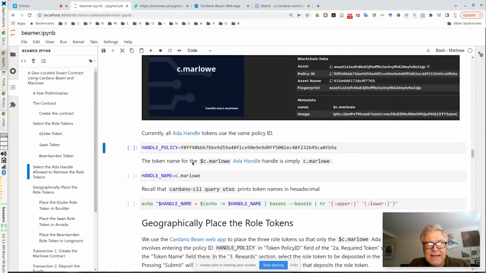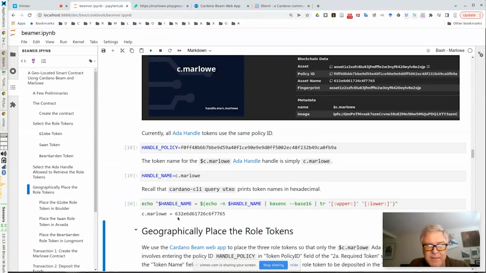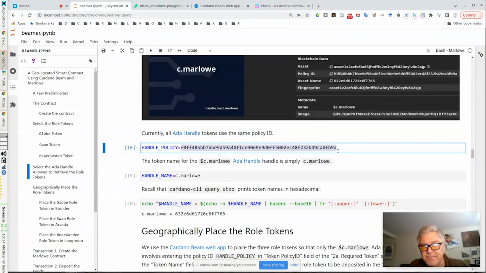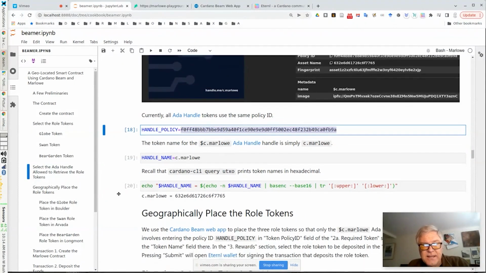So all ADA handles currently have the same policy ID. And this is the token name. And so once again, in some of the query output, you're going to see that. And I'm actually going to copy this because we're going to need this in just a second here.